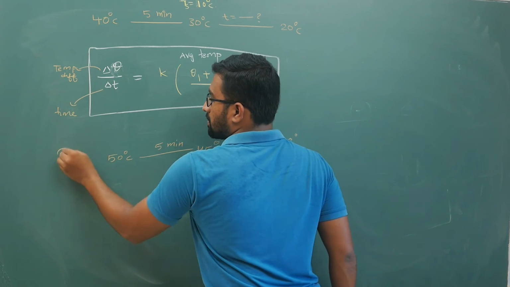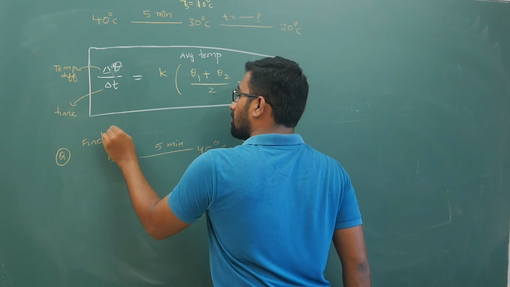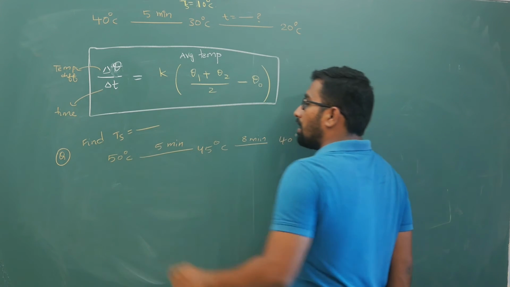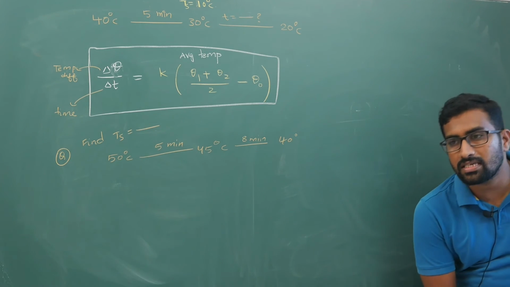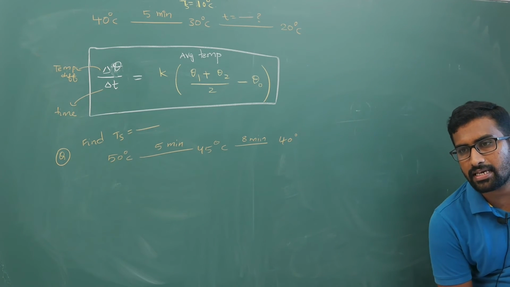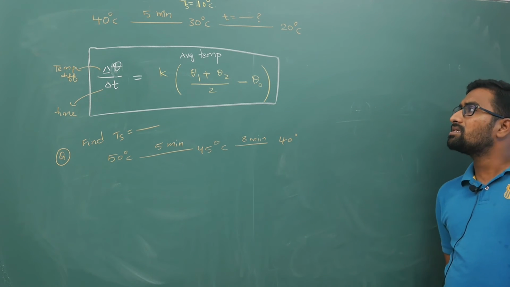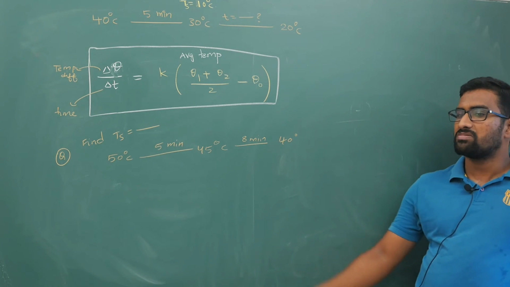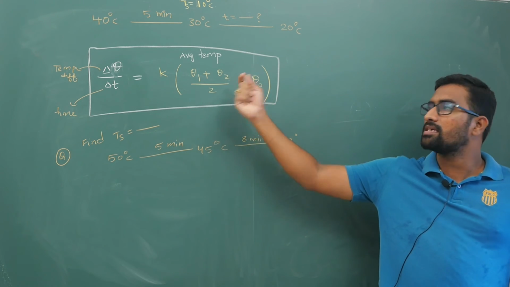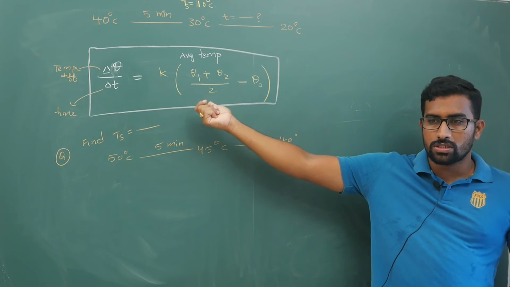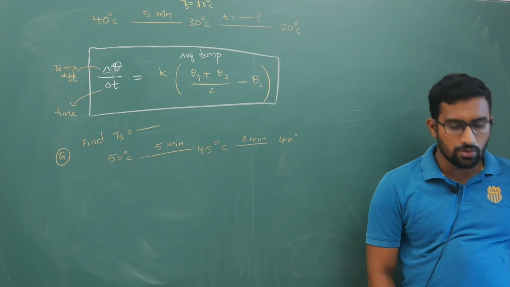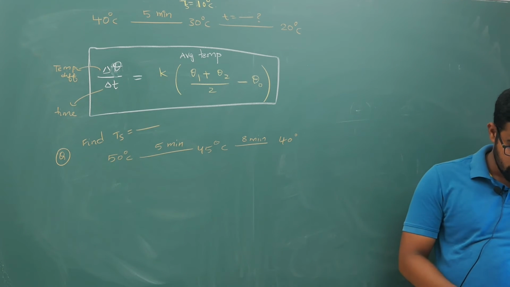Find the temperature of surrounding. If you take the temperature difference, it is close to 5 degrees centigrade. Around 10 also people will apply in the problems. Logically it is not correct, but we don't have a choice. In the books and in the exam also people will use this formula only. So try it and give the answer fast.